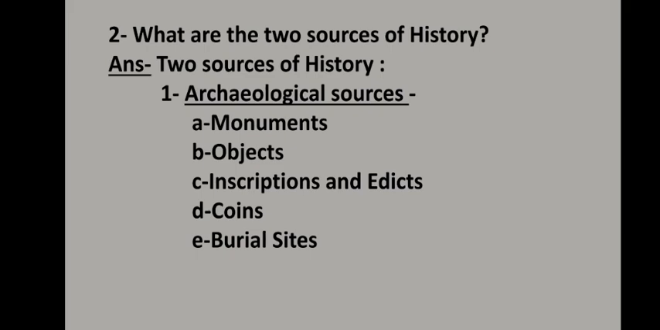Now, what were edicts? Edicts were the royal commands, or you can say the rules or orders or statements that were issued by the ruler of a particular period of prehistory time.